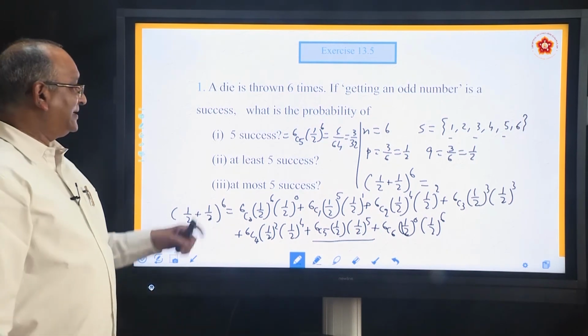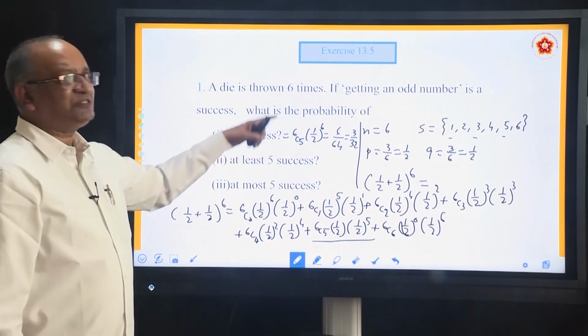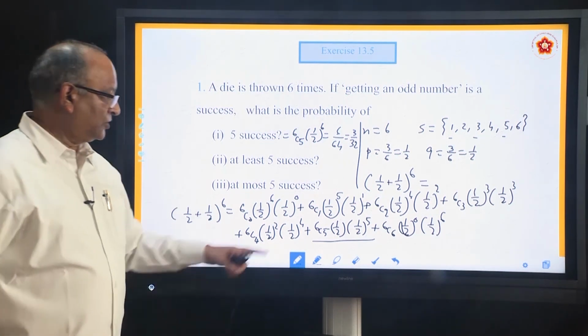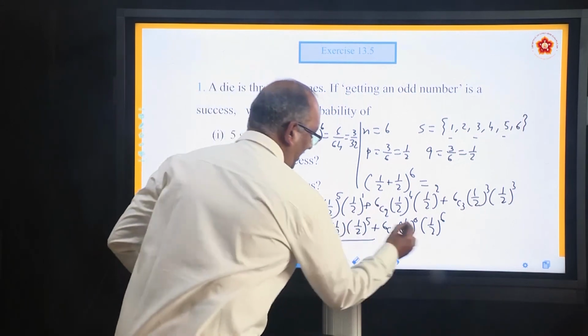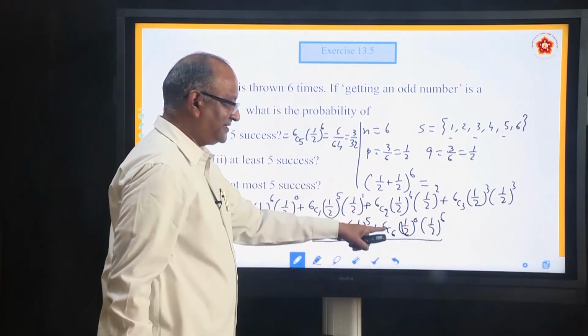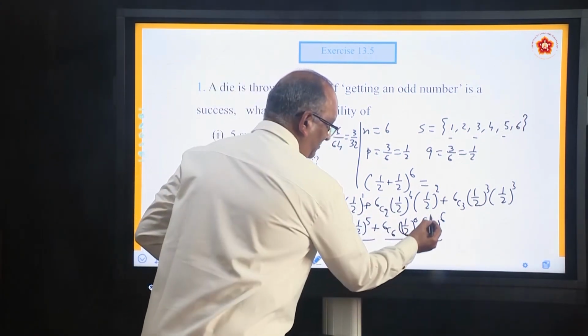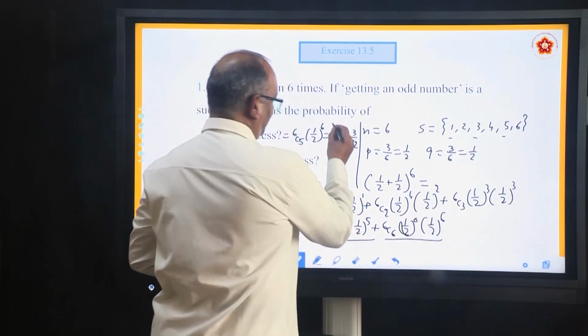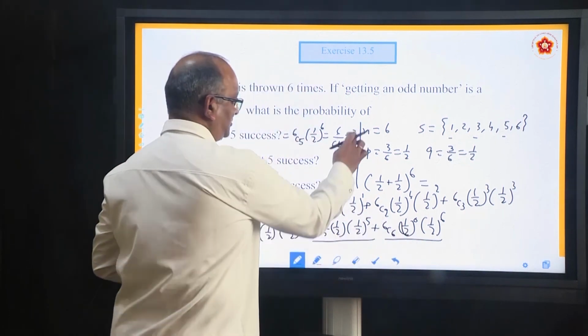Next one. He says, what is the probability of at least 5 successes? At least 5 means 5 and 6. So this plus this you have to add with this. What is this? 6C6 is 1 and (1 by 2) to the power 6 is 1 by 64. So we have to add these two. This we already got.